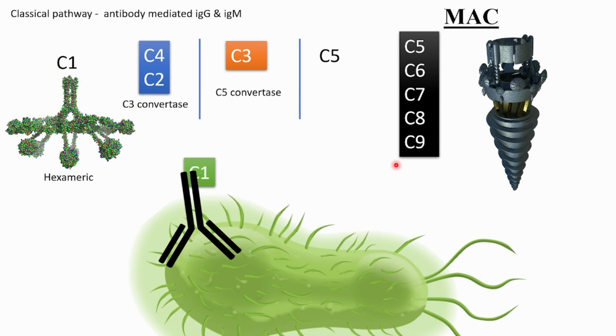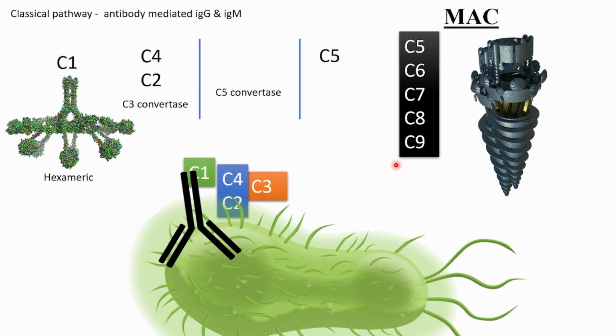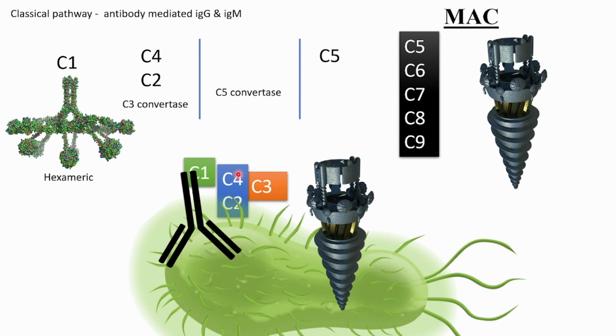C1, then C4, C2, C3. Actually you might have a question: why not C1, then C2, then C3, then C4, then C5? Actually the way these proteins were discovered was like this. First they discovered C1, then they discovered C4, then C2, okay. So there was a history behind it. They are misordered in numbering because of their discovery. At different times they discovered different components of this complement system, hence it is a little bit misordered.